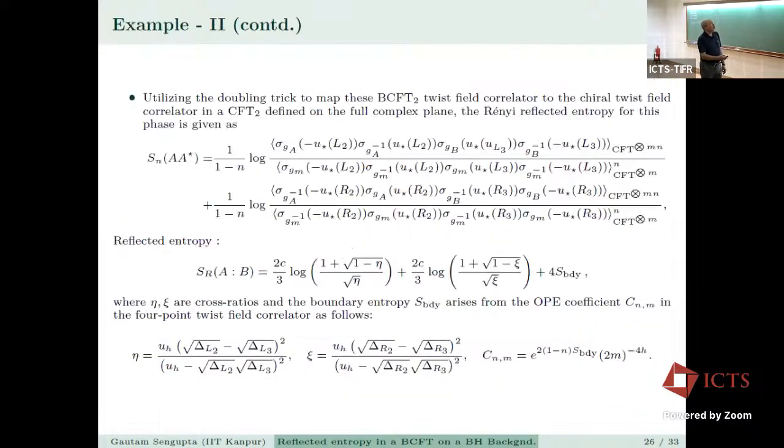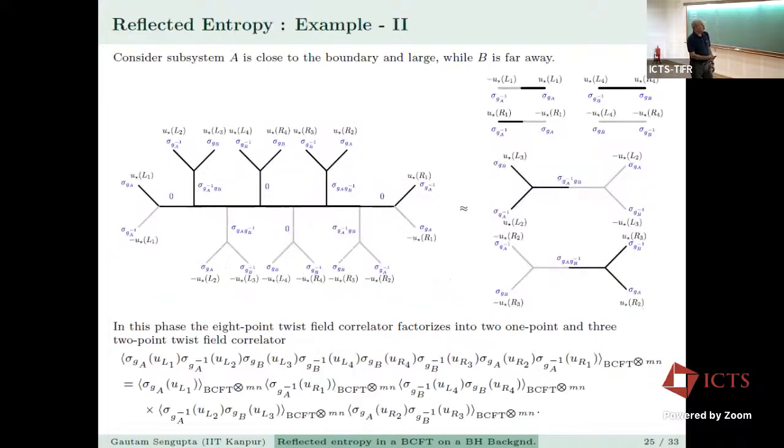Now when you use the doubling trick to map these twist field correlators to the chiral twist field correlators in a conformal field theory defined on the full complex plane, the Renyi reflected entropy for this phase is given as this. The 2-point twist field correlators once again cancel away, and this is just the basic CFT correlator as it is away from the boundary, and here you have these 4 points.